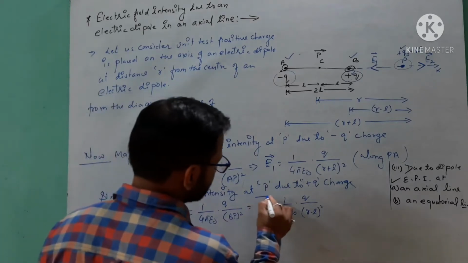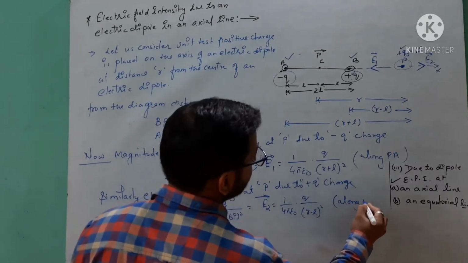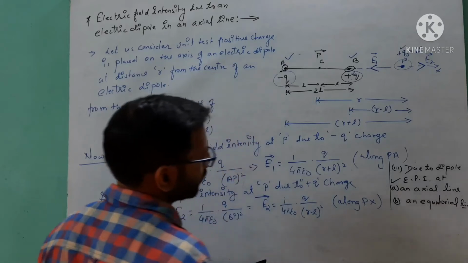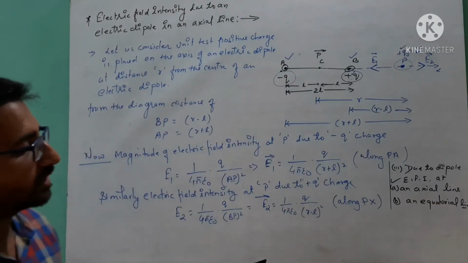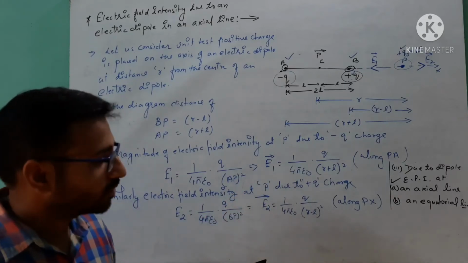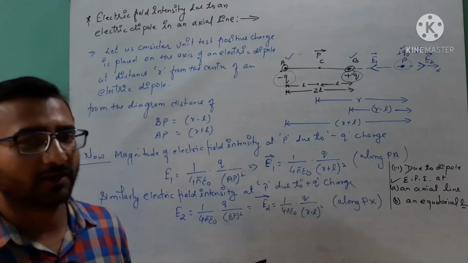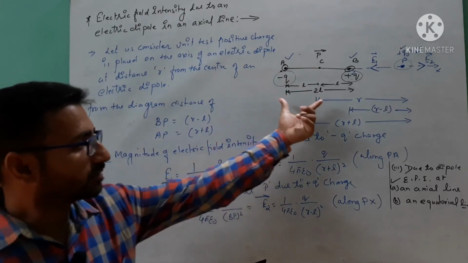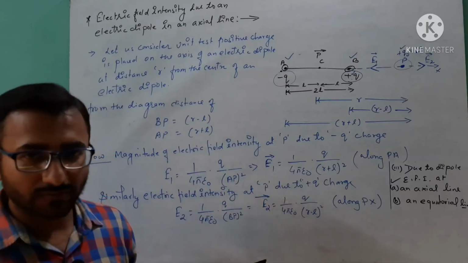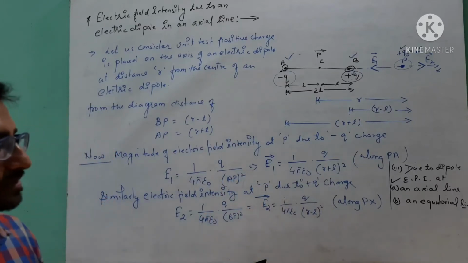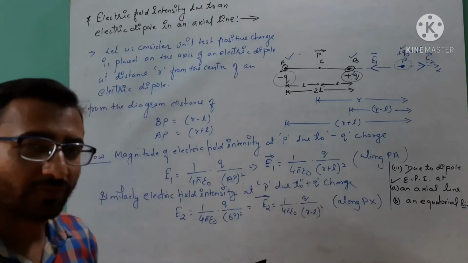So here, if I use the vector symbol, we can say along P x. From the diagram you can see the directions of E1 and E2 are opposite. So the net or total electric field due to this electric dipole will be the difference of these two, but which comes first depends on the strength of the electric field.